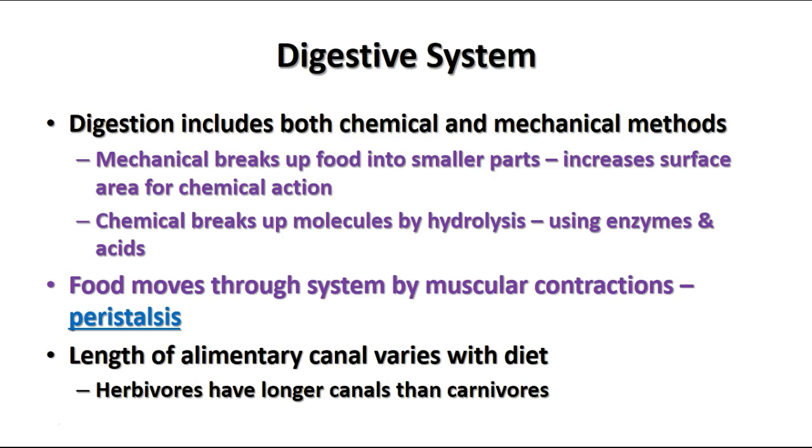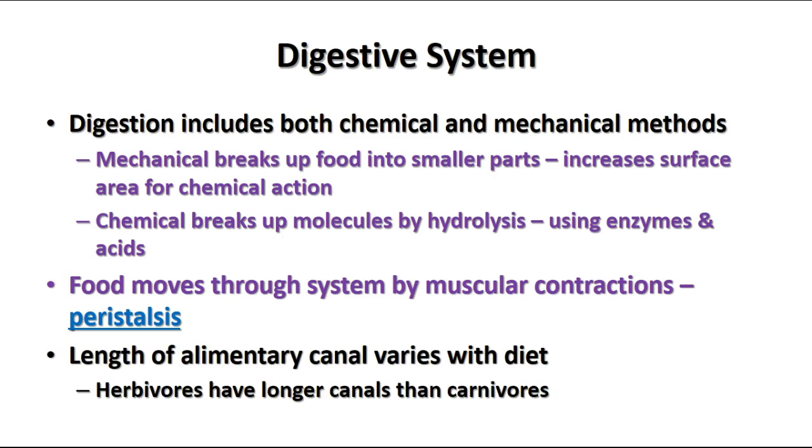The length of an alimentary canal depends on the diet of the animal that has it. Herbivores generally have longer alimentary canals than carnivores do because plant material is a lot harder to digest. Remember that plants have cell walls made of cellulose, and cellulose is very tough for most animals to digest. Most animals are not capable of breaking down cellulose like they can starch because cellulose has different kinds of bonds, and most animals do not have the enzymes that are necessary to break that down.